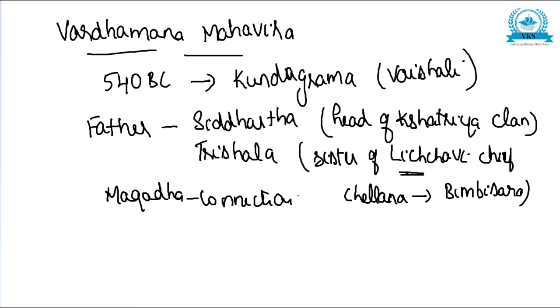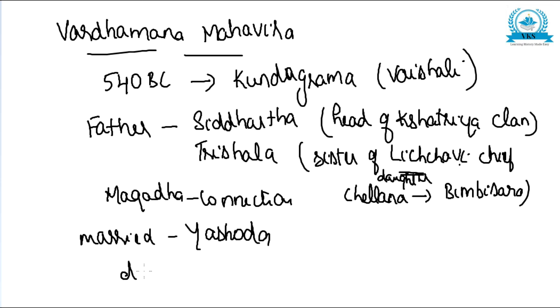Why? Because Trishala Devi was a sister of the Licchavi-chief, and this Licchavi-chief's daughter was married to Bimbisara. That is how they have a Magadha connection. Mahavira was married to Yashoda, and they had a daughter, Annoja. So this was the basic family history of Vardhamana Mahavira.